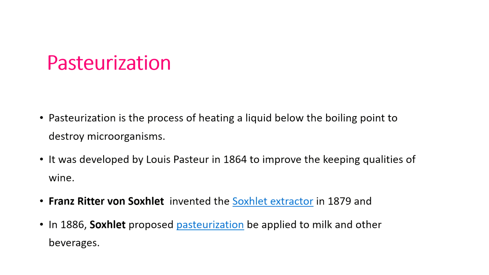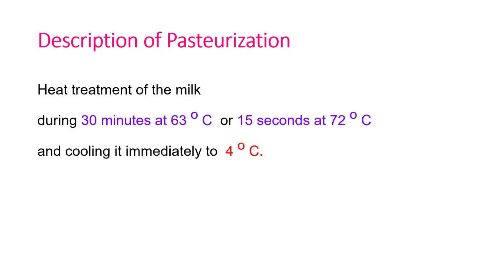So what is meant by pasteurization? Pasteurization is a process of heating a liquid below the boiling point to destroy microorganisms. It was developed by Louis Pasteur in 1864 to improve the keeping quality of wine. That's why it is called pasteurization. Franz Ritter von Soxhlet, who invented the Soxhlet extractor in 1879, proposed that pasteurization be applied to milk and other beverages.